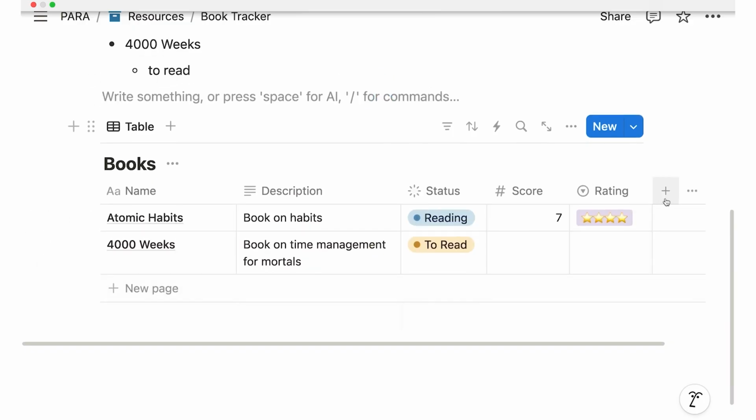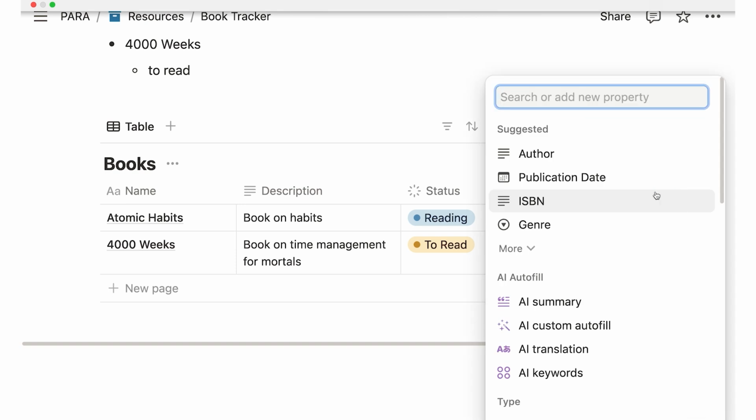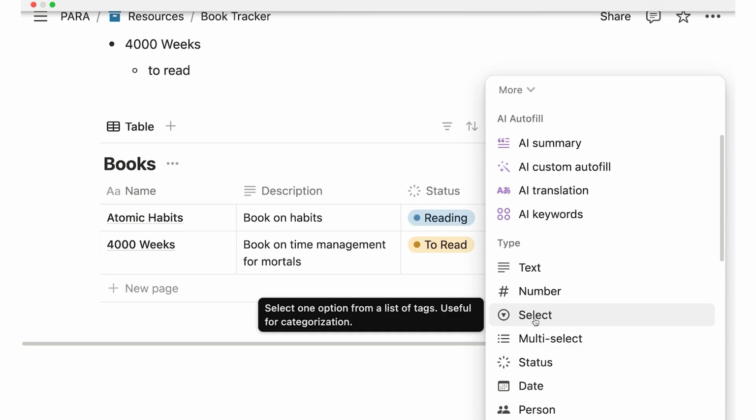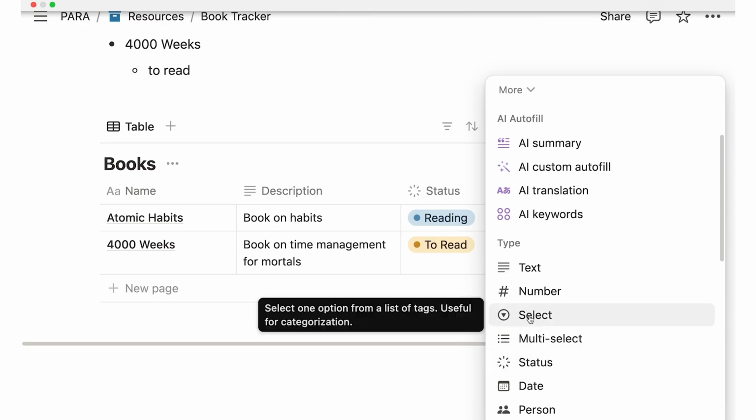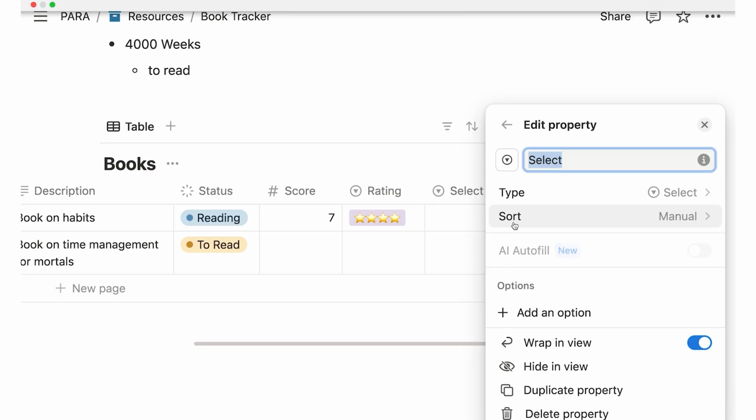Let's add 3 more things. Let's add first the author, right? This might also be information that is relevant. And I can add the author either as a free text field, or I can add it again as a tag. And actually, oftentimes I would recommend that you add it as a tag, because that makes sure that you always write it the same. Let me show you what I mean.